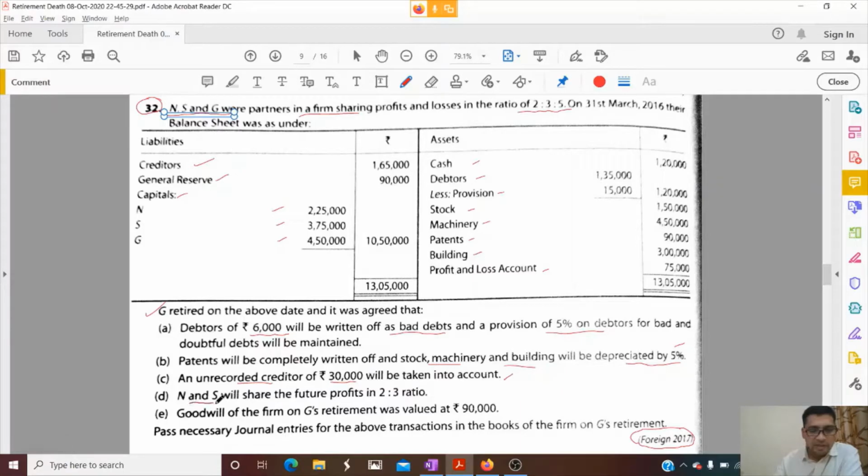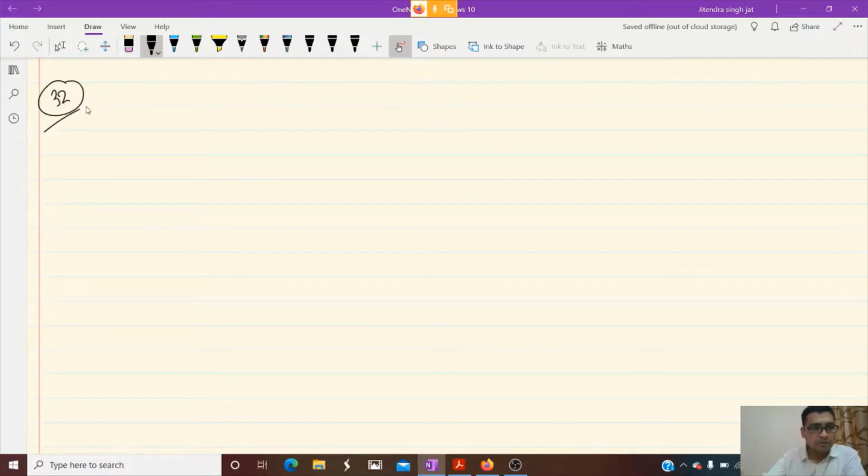N and S will share future profits in the ratio of 2 is to 3. And children, you can see their ratio is here given 2 is to 3 is to 5. And G is taking retirement and there is no change in their ratio. It means their old ratio and their sacrificing ratio both are same. Isn't it? And one more point, goodwill of the firm on G's retirement was valued at 90,000. This is the goodwill of the firm. So, we need to calculate the goodwill of G, one working note. Okay. So, let's start, dear children. Number 32. Let me start with the calculation of goodwill first.